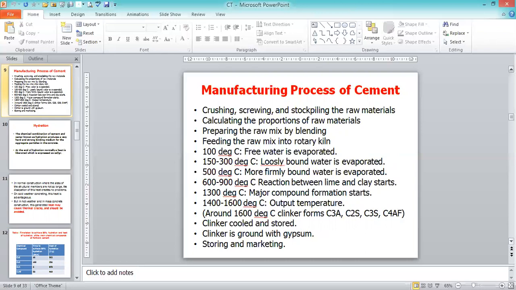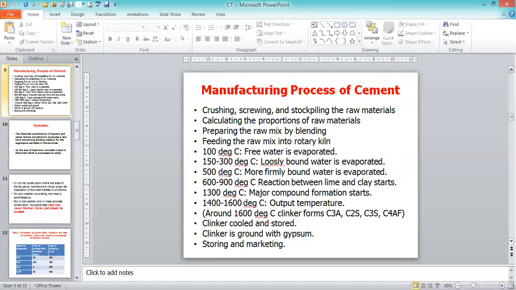The kiln has temperature control. In that, we feed the raw mix, starting from 100 degrees centigrade, and heat the ingredients, and finally we get the clinker. To the clinker we add the gypsum. Finally we get ordinary Portland cement in a fine powder form.